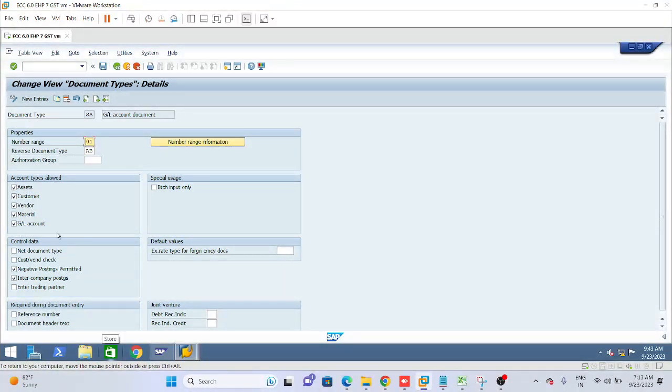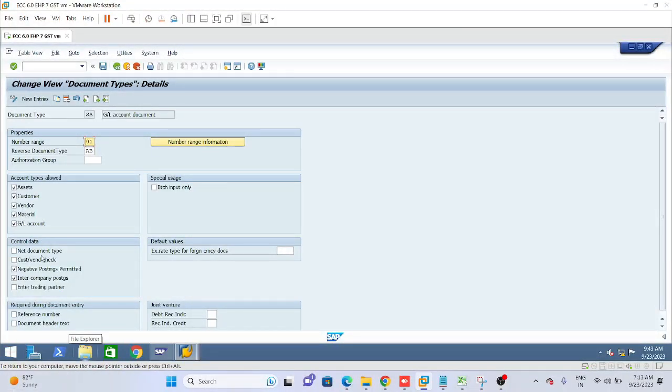It can be used for GL posting, for material-related posting, for account type vendor, for customer-related account type, and for asset-related account type. If you don't want any of these, we can remove it according to our requirement. Here we have checked all, meaning it can be used for all these account types. If you want to restrict customer and vendor, we can remove them and save. Please note down account types allowed, then write down assets, and tick the checkbox like that.